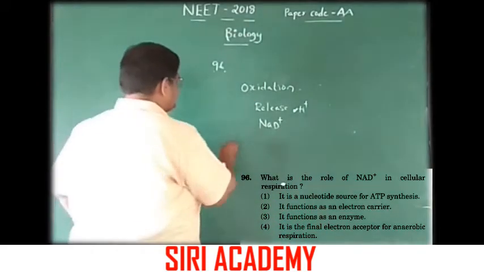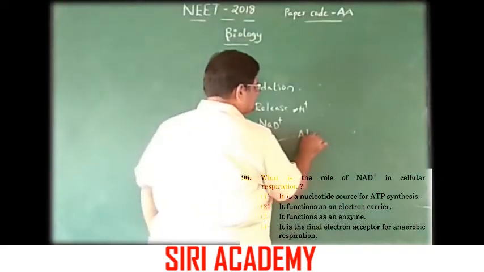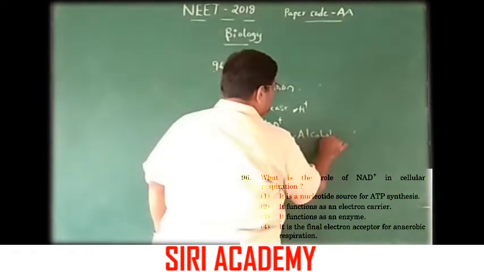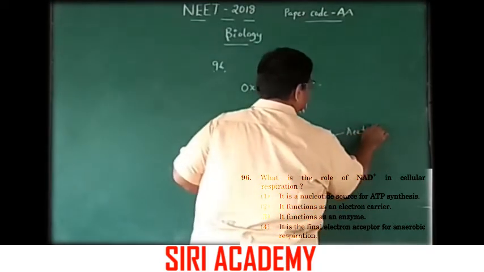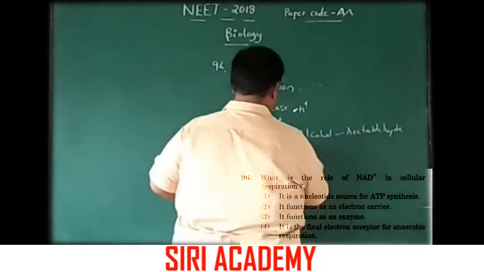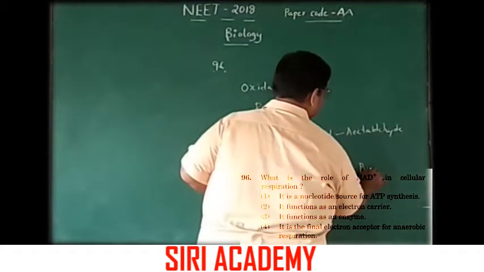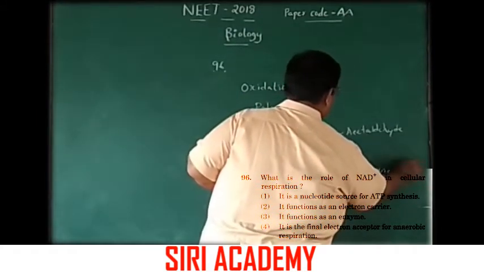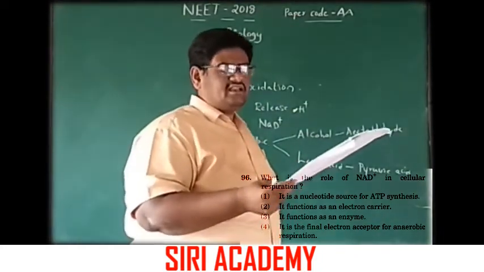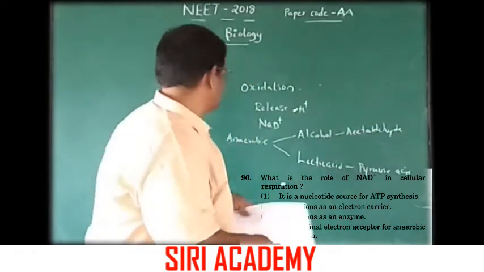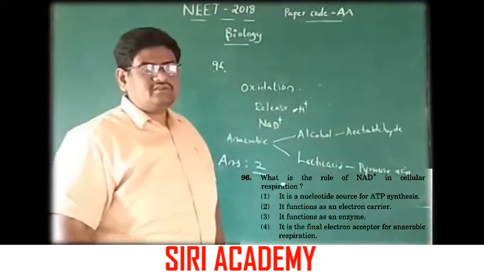In anaerobic respiration, for example in alcohol fermentation, the final electron acceptor is acetaldehyde, and in lactic acid fermentation, it is pyruvic acid. So NAD functions as an electron carrier. Option 2 is the correct answer.